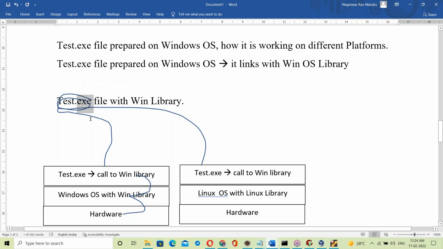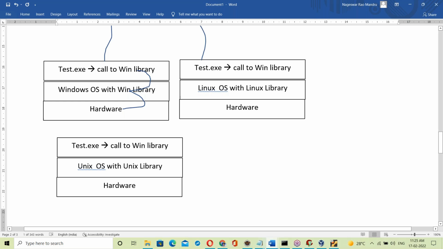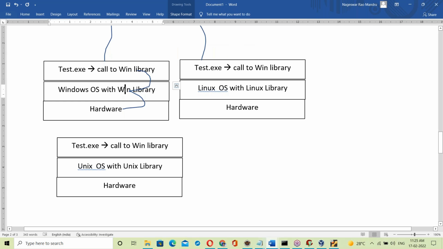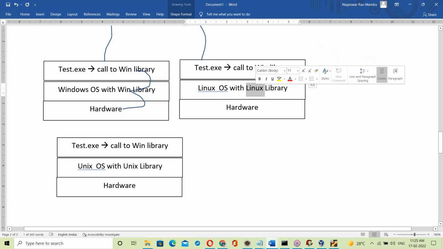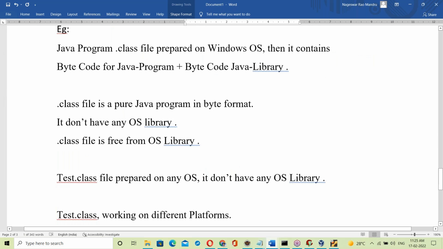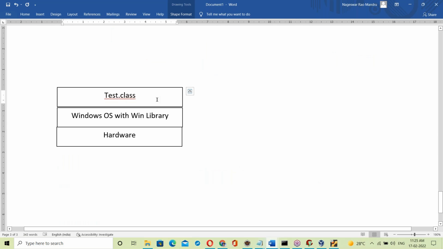Already linked, so directly execution here. Linking is not necessary, already linked. With the Windows library, it works. Here also, without the Windows library, it's not available and it fails. Now when we come to Java, the .class file is not linked.